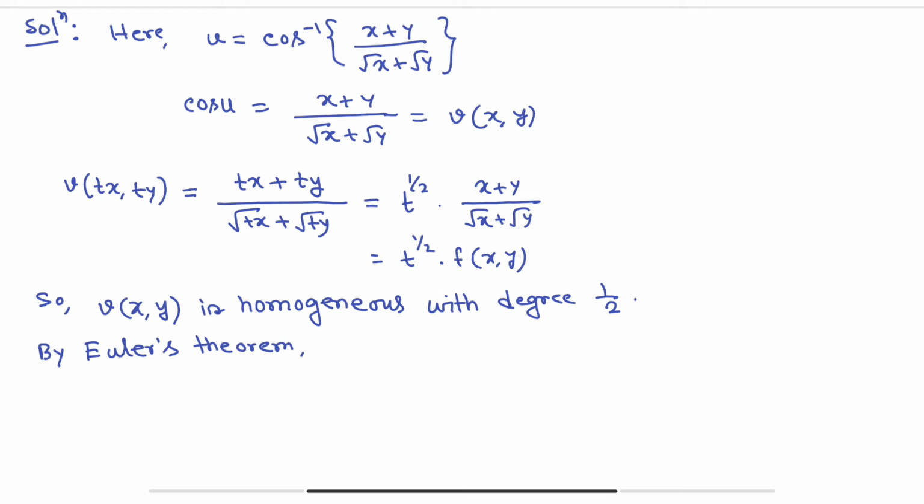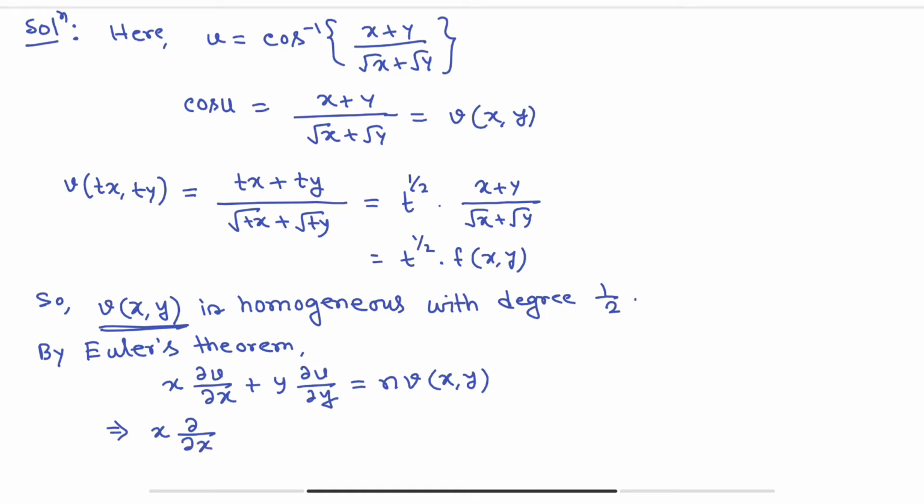Okay, now by Euler's theorem, we can apply Euler's theorem on v, because v is our homogeneous function. So x ∂v/∂x + y ∂v/∂y equals n into v(x, y). So this implies x ∂/∂x.